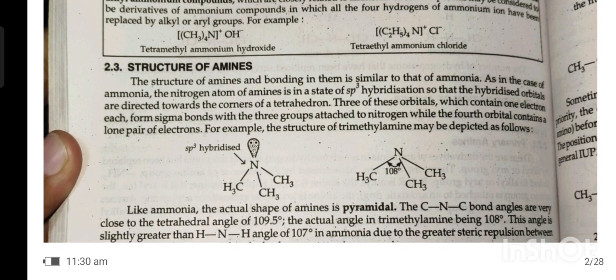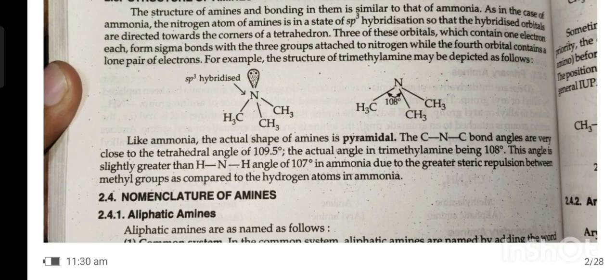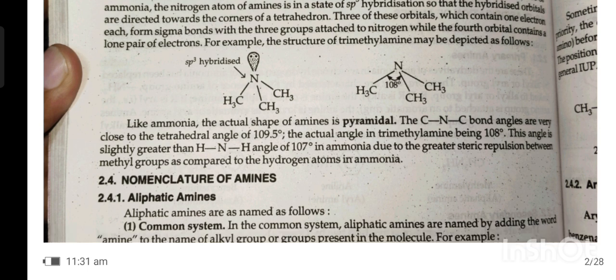For example, the structure of trimethylamine may be depicted as follows. Like ammonia, the actual shape of an amine is pyramidal. The C-N-C bond angle is very close to the tetrahedral angle of 109.5 degrees. The actual angle in trimethylamine is 108 degrees. The angle is slightly greater than the H-N-H angle of 107 degrees in ammonia due to greater steric repulsion between methyl groups as compared to hydrogen atoms in ammonia.